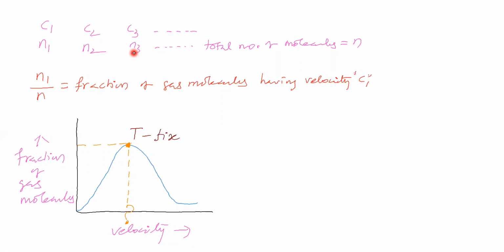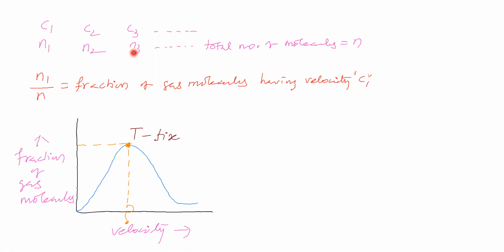This velocity is possessed by n1 number of molecules, this velocity by n2 number of molecules. Like that, at a given temperature, a particular velocity is possessed by the maximum number of gas molecules. That is possible, so we look at the fraction. A particular velocity possessed by the maximum fraction of gas molecules is also possible.